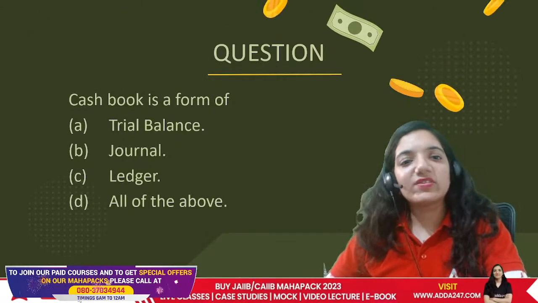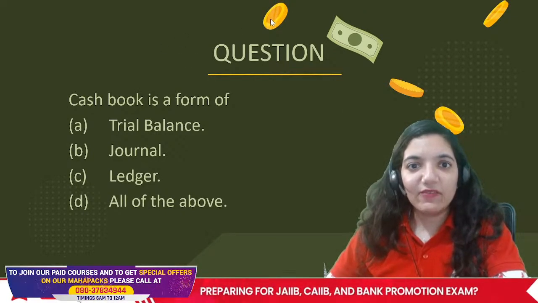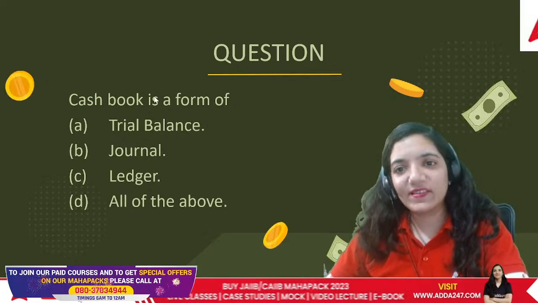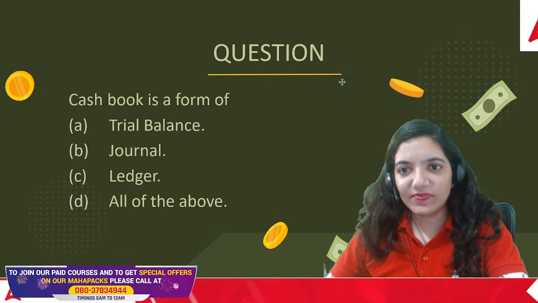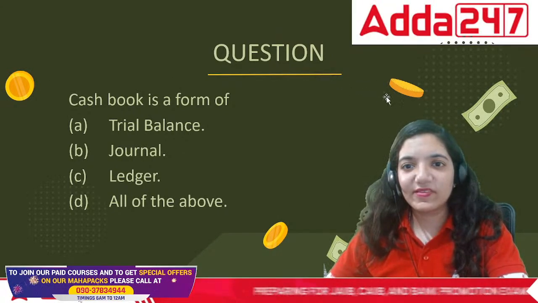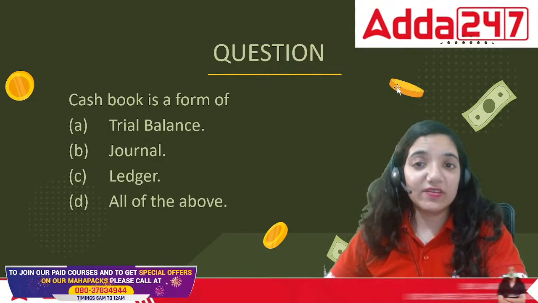The next question says cash book is a form of what exactly? Cash book is actually a form of subsidiary book.